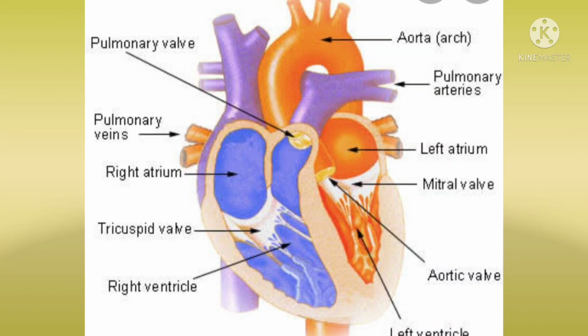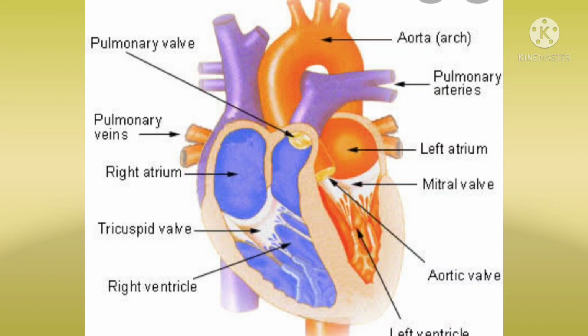Next, pulmonary valves. The valves present at the region of the pulmonary aorta are called pulmonary valves. Here, systemic aorta: the major blood vessel that originates from the left ventricle is called the systemic aorta. Here, children, valves present at the region of the systemic aorta are called systemic valves.